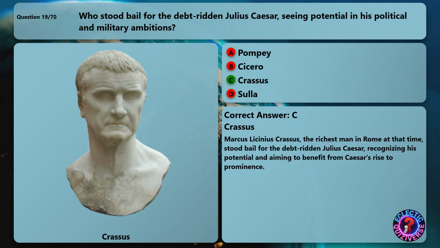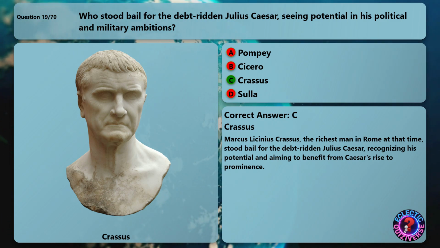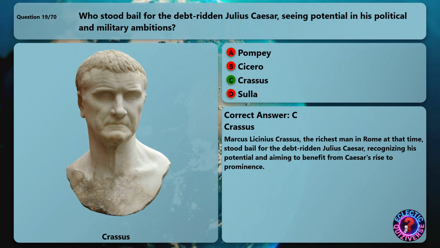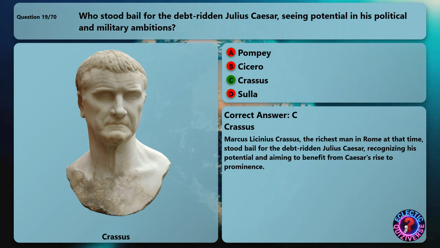The correct answer is Crassus. Marcus Licinius Crassus, the richest man in Rome at that time, stood bail for the debt-ridden Julius Caesar, recognizing his potential and aiming to benefit from Caesar's rise to prominence.